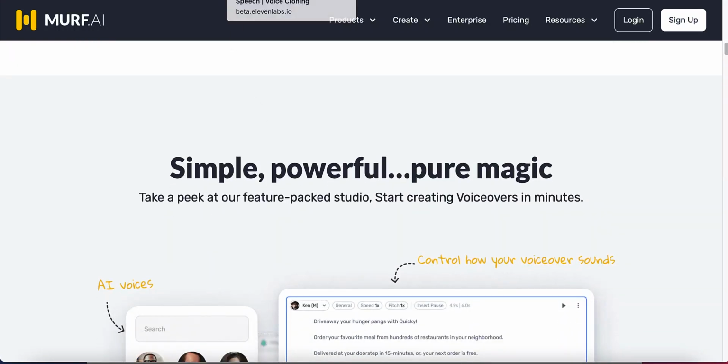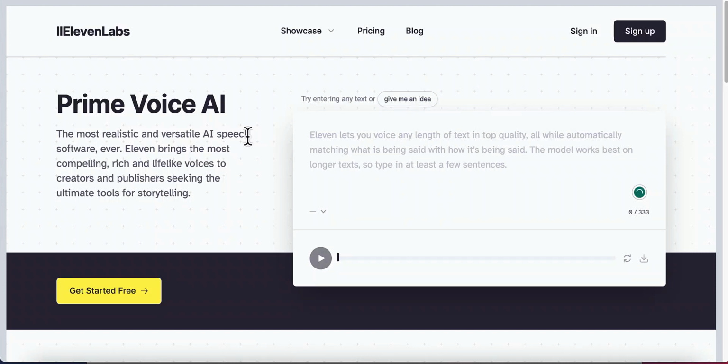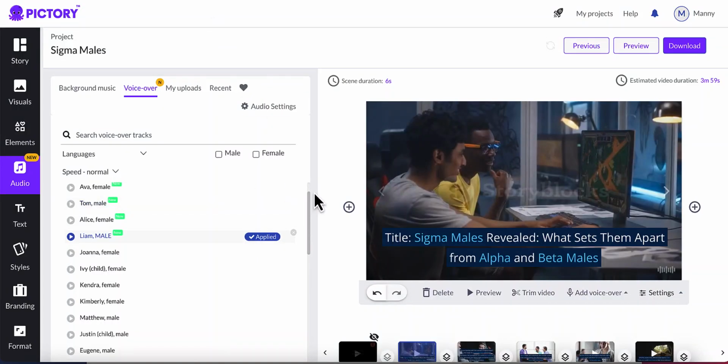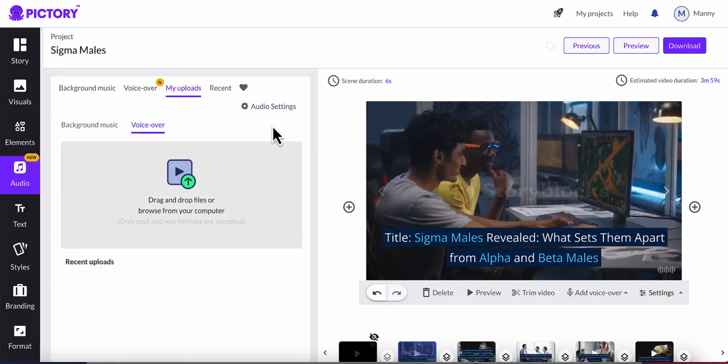There's another website called ElevenLabs as well. They're also providing free AI voiceovers as well. You can simply copy and paste the script here and then download the voiceover for your video. After you have made the voiceover, you go back to Pictory, go to My Uploads, and then upload the voiceover, and it will automatically sync the voiceover to the scenes as well.